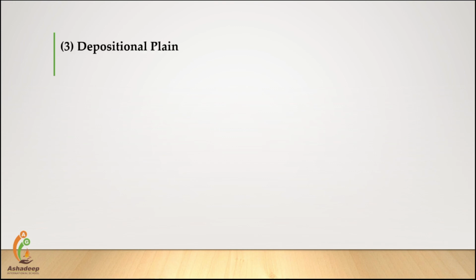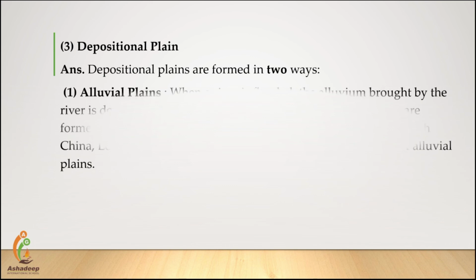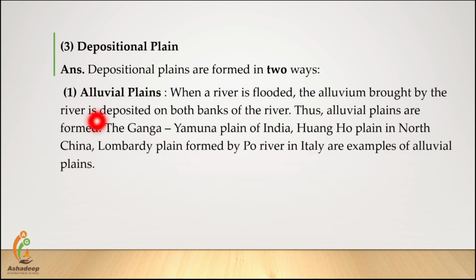Now next one, depositional plain. Depositional plains are formed in two ways. First is alluvial plains. When a river is flooded, the alluvium brought by the river is deposited on both banks of the river. Thus, alluvial plains are formed. The Ganga-Yamuna plain of India, the Yuan-Ho plain in North China, etc. are examples of alluvial plains.